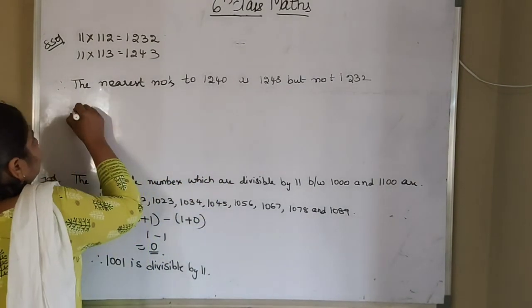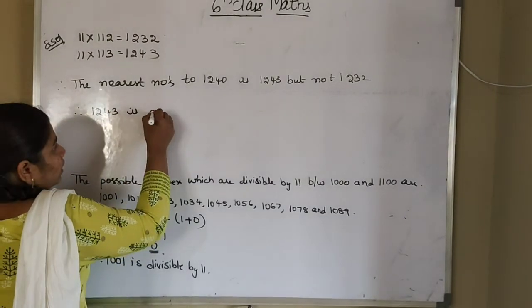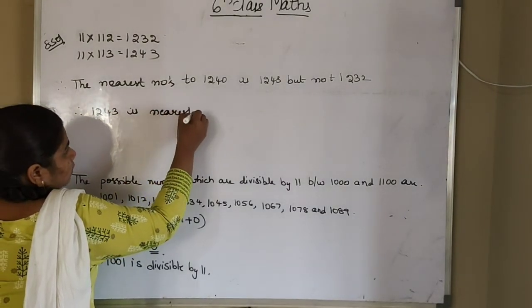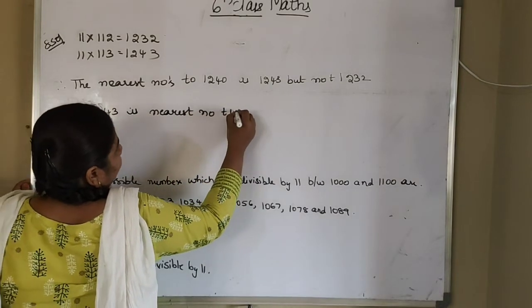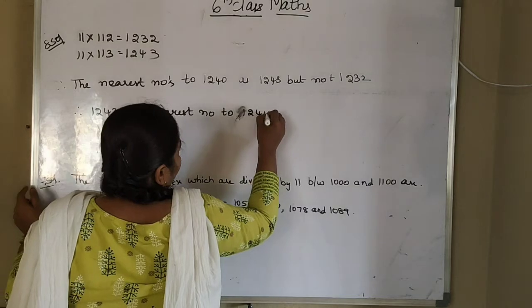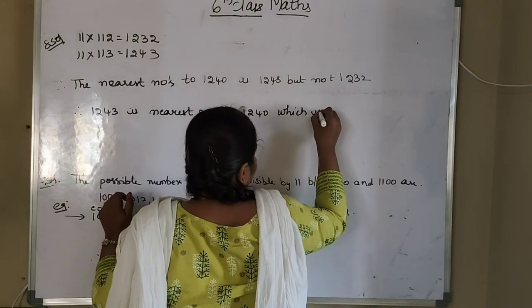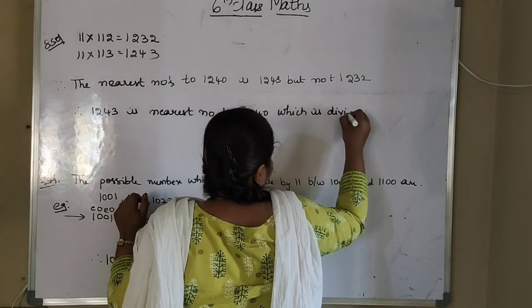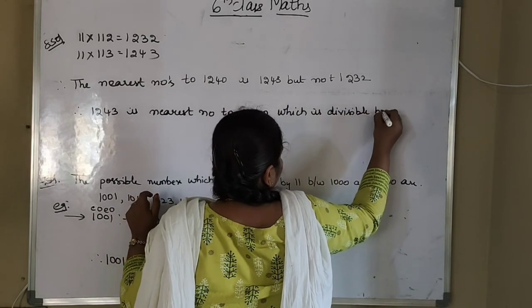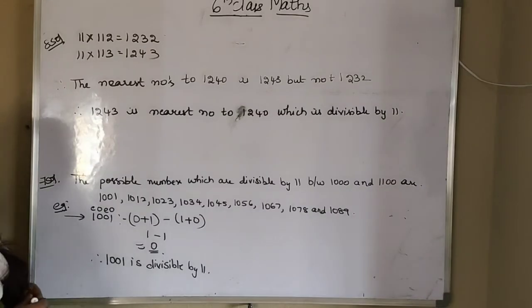So therefore 1243 is the nearest number to 1240 which is divisible by 11. Okay, so this is our 8th solution.